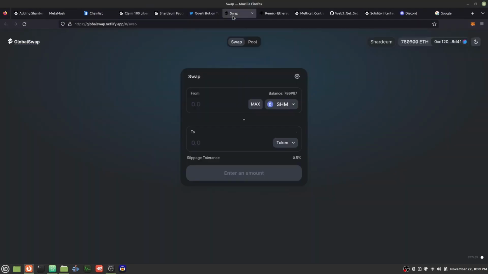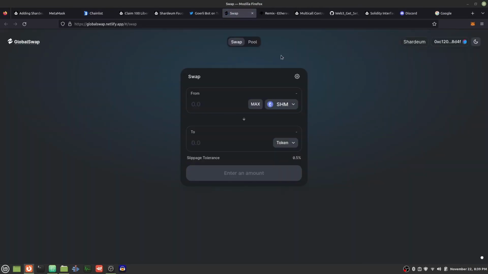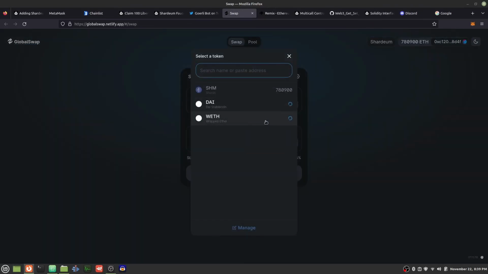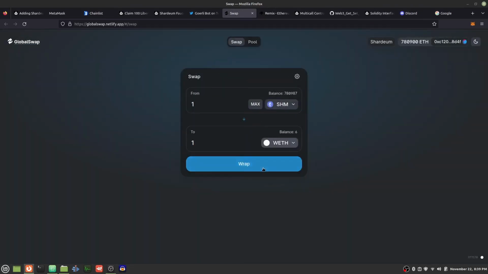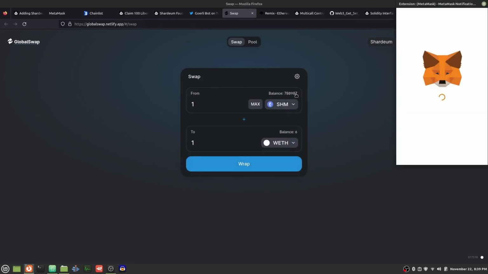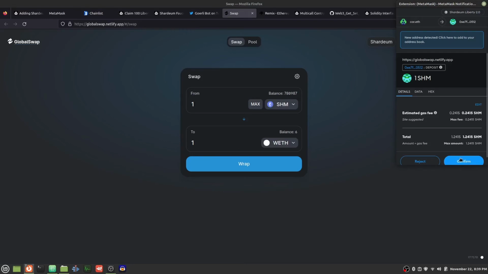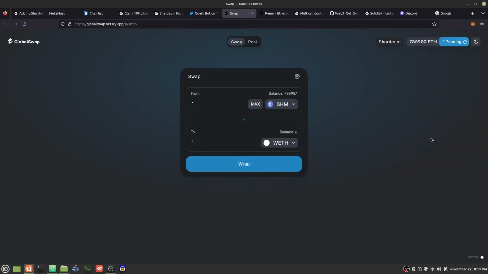Okay, so now we have tokens. So now let's do a swap. Let's swap our SHM for wrapped SHM. On this front end, it'll show wrapped Ether, but in reality, it's wrapped SHM on the Shardium blockchain. We're going to swap 1 for 1. This should go to a 6 and this should go to a 7 down here. It's 7 wrapped ETH at the end because we're getting 1.